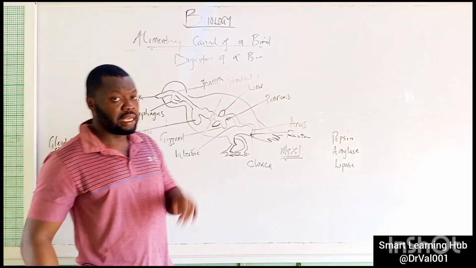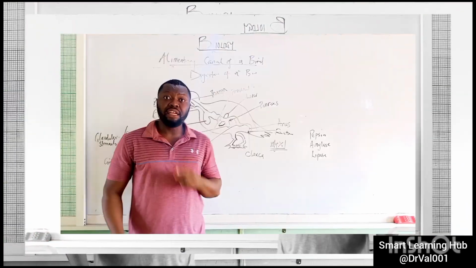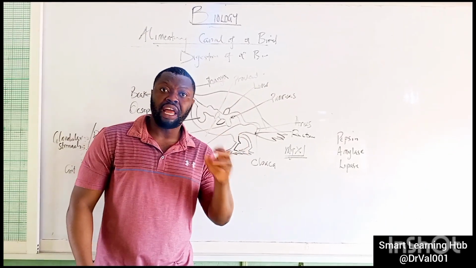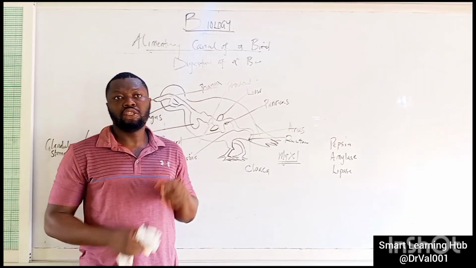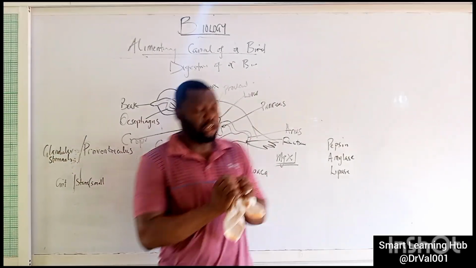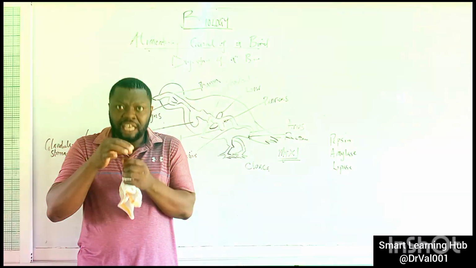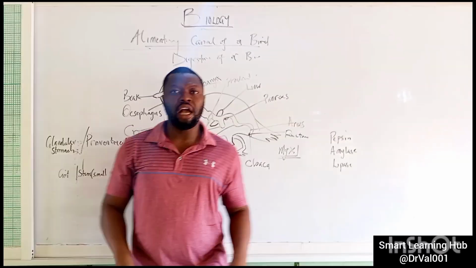for excretion to take place. Now, I want you to know that birds do not urinate. They excrete both urine and feces together. That is why when you see the feces of a bird, you see a small uric acid on top of it. That is their urine. Thank you and God bless you.